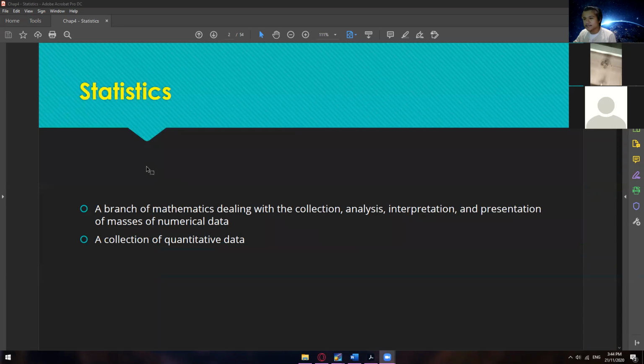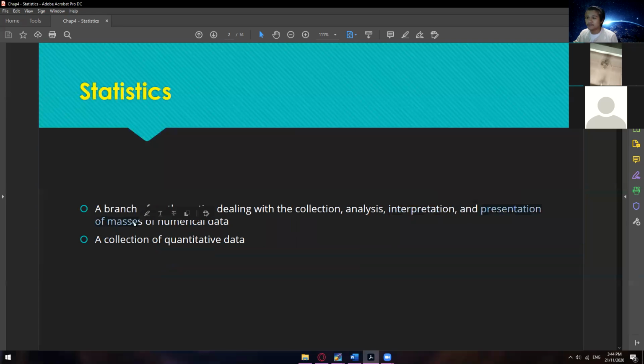So, what is statistics? It is a branch of mathematics dealing with the collection, analysis, interpretation, and presentation of masses of numerical data. Okay, so if you take a look at this, this is not just a definition by itself. It's like the step by step that we do when it comes to solving a problem in statistics. So first we collect data and then we analyze that data. And then once we're done analyzing, we interpret, okay, and then come up with a conclusion or a graph, okay, and then present that conclusion.